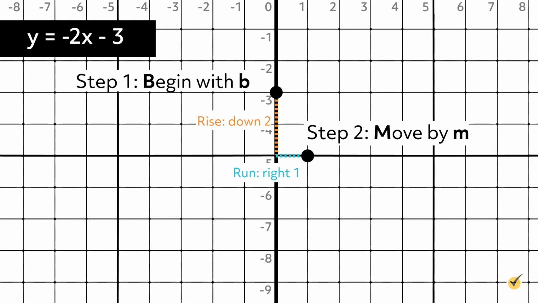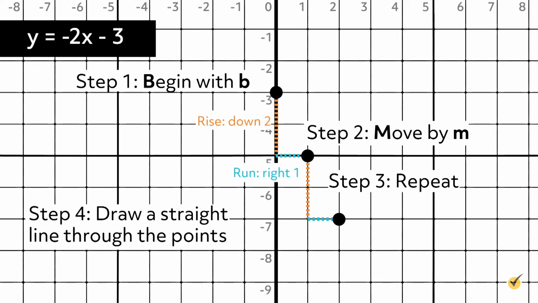Plot the second point at (1, negative 5). Step 3, repeat the rise equals down 2 and run equals right 1. Plot the third point at (2, negative 7). Step 4, draw a straight line through the 3 points. Note the slant downward from left to right due to the negative slope in this equation.